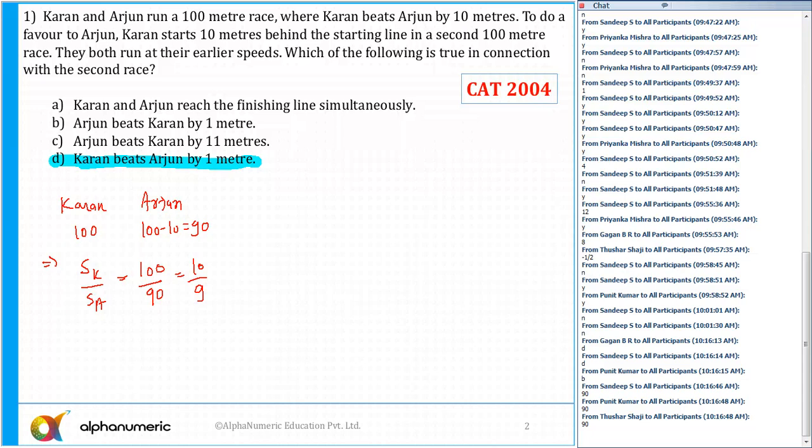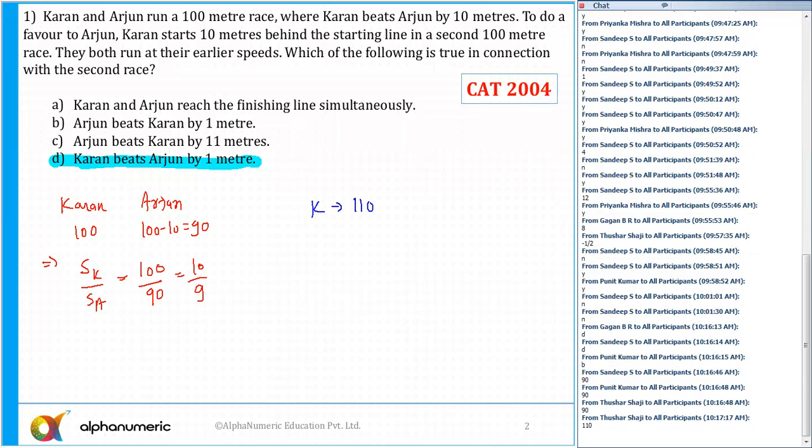To do a favor to Arjun, Karan starts 10 meters behind the racing line. So in the second case, Karan needs to travel how much? He is starting 10 meters behind, so Karan needs to travel 110, whereas Arjun needs to travel only 100 meters to complete the race. In the second case, they both run at their earlier speed.